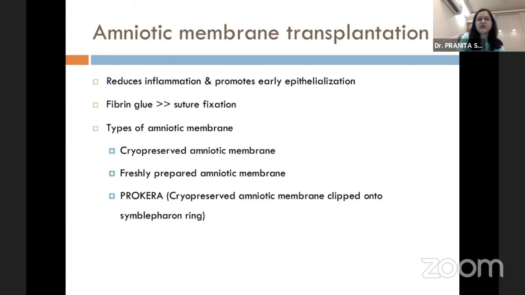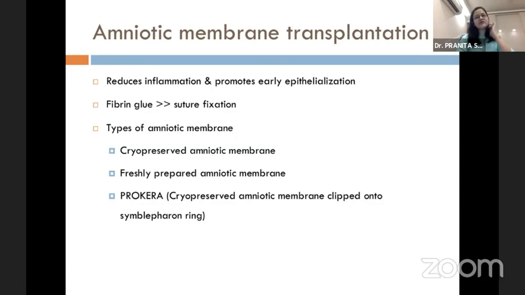Now, amniotic membrane transplant reduces inflammation and promotes early epithelialization. It acts as a mechanical barrier to prevent further trauma to the corneal surface, and also provides various growth factors that help in the epithelialization and healing process. There are various types of amniotic membrane.